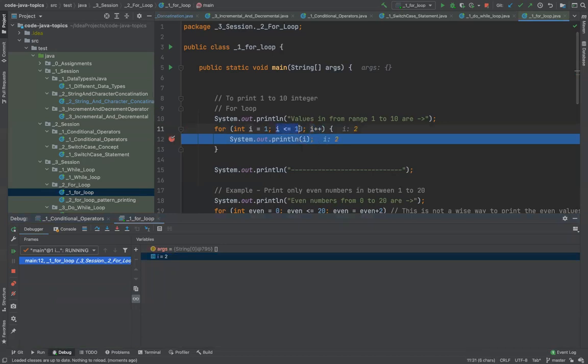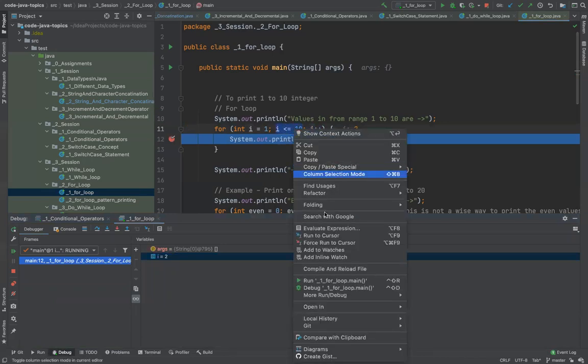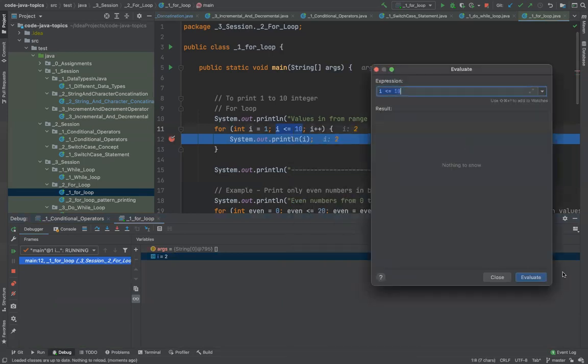I can also check this condition. This condition is true. So until this condition is true, the for loop will keep on happening. But there will be a time, because every time I'm incrementing the value of i. Right now i is 2, then it will be 3, 4, 5, 6, 7. There will be a time when i will not be less than 10, because the value of i will be incremented to 11. And that's when the loop will cease to work and it will actually exit. It will not print more values.